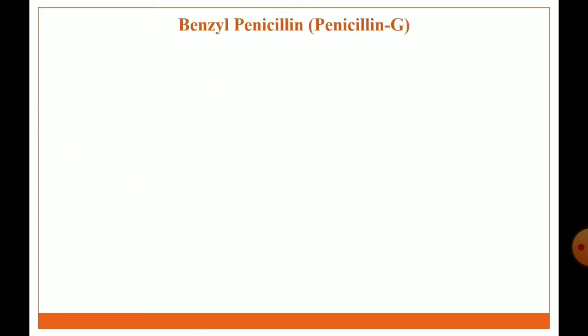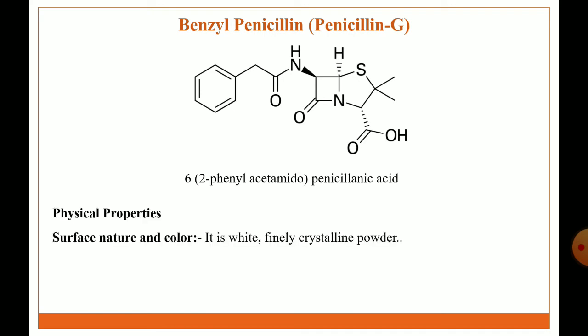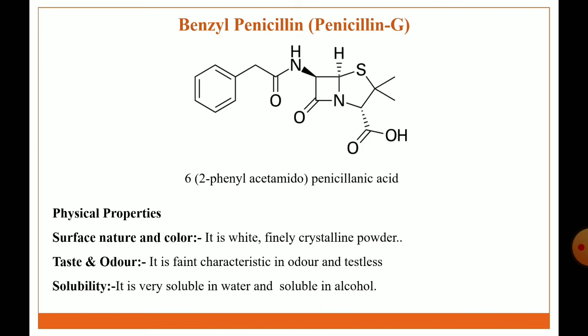Then we discuss the drug profile of some penicillin antibiotics. First is benzyl penicillin, other name penicillin G. This is the structure of penicillin G. IUPAC name is 6-(2-phenylacetamido) penicillanic acid. Physical properties: surface nature and color: it is a white finely crystalline powder. Taste and odor: it has a faint characteristic odor and is tasteless. Solubility: it is very soluble in water and soluble in alcohol.